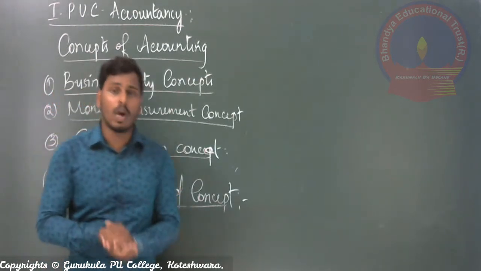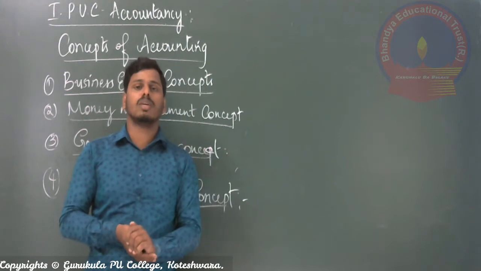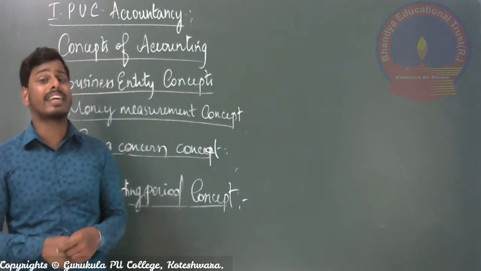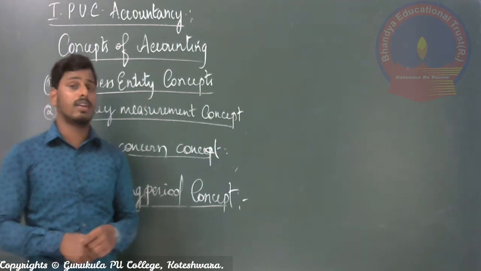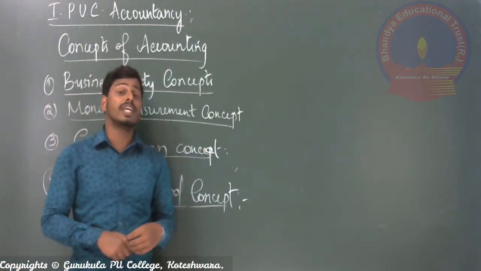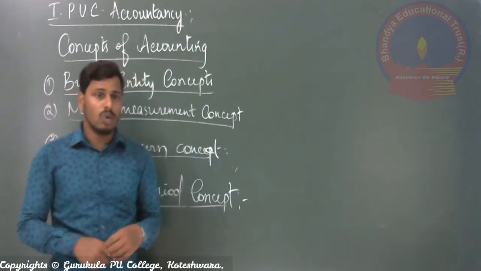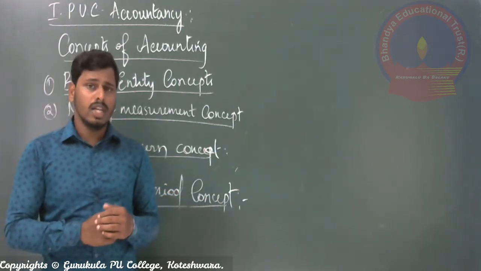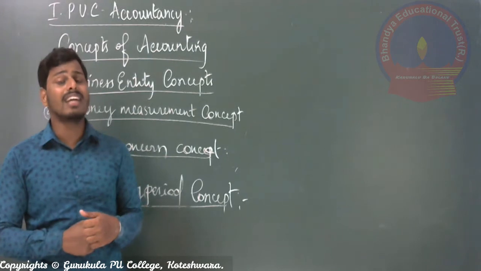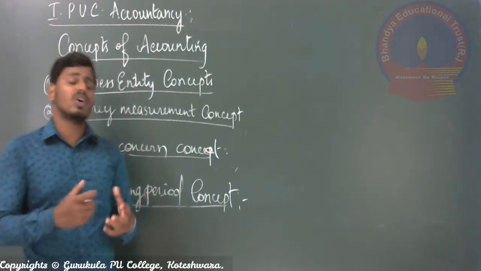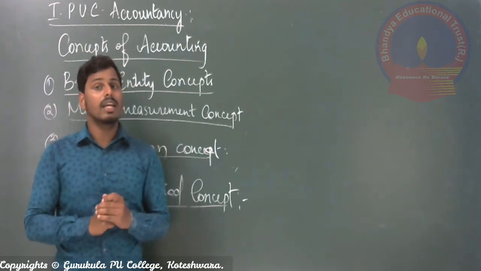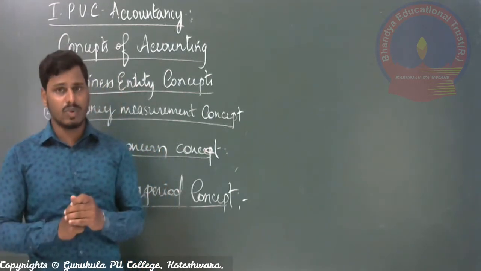Organizations such as banking and insurance sectors may have a large number of transactions within a short span, so within 3 months or 6 months they close the books of account and calculate the profit as well as losses.